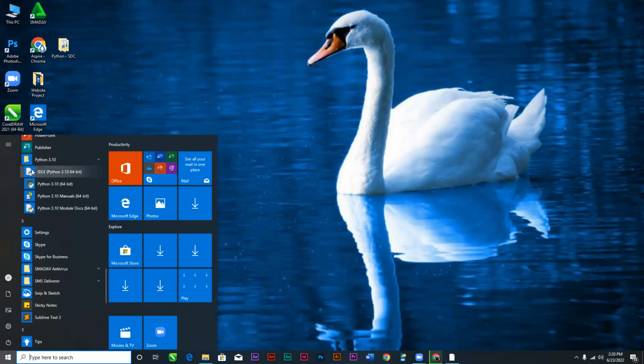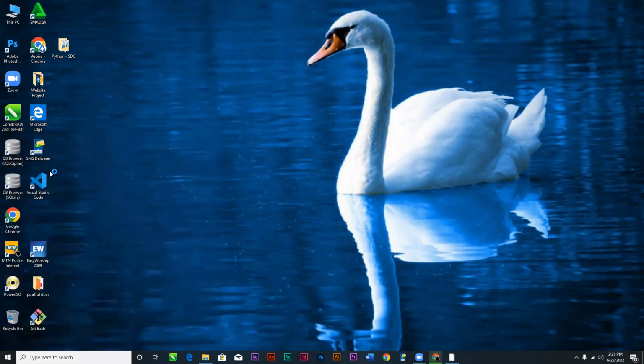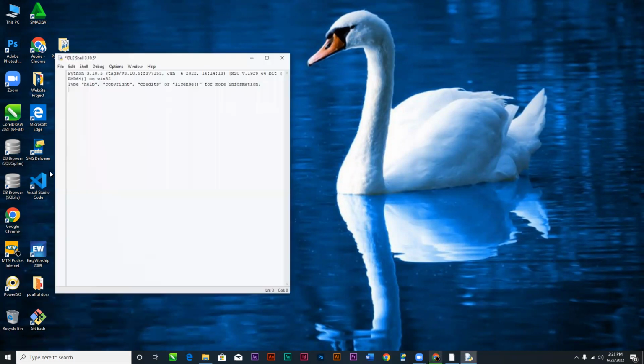So we have the IDLE. Okay, the IDLE is the text editor for Python. It comes with it. With that one, you don't need to install any extension. You can just open it and then go straight to writing your Python language. You see that it has opened IDLE like this.